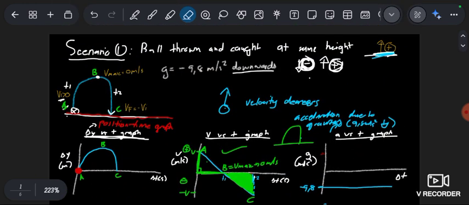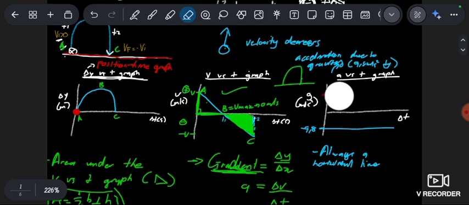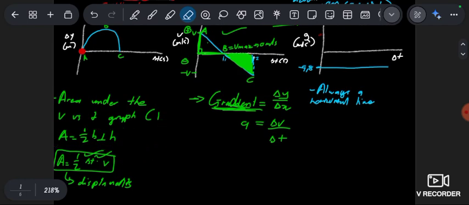Now, of course, this is scenario number 1. We're going to be doing past papers after every scenario, and then we're going to relate every scenario that we do. Sometimes, a lot of times, it's not going to be the scenarios, but the scenarios help build up a ground for me to play on and explain each and every bit that I can. Because in the next video, there are some parts where I won't go deep, just like this part of acceleration being the gradient and the area being the displacement, the area of a triangle being a displacement, right?